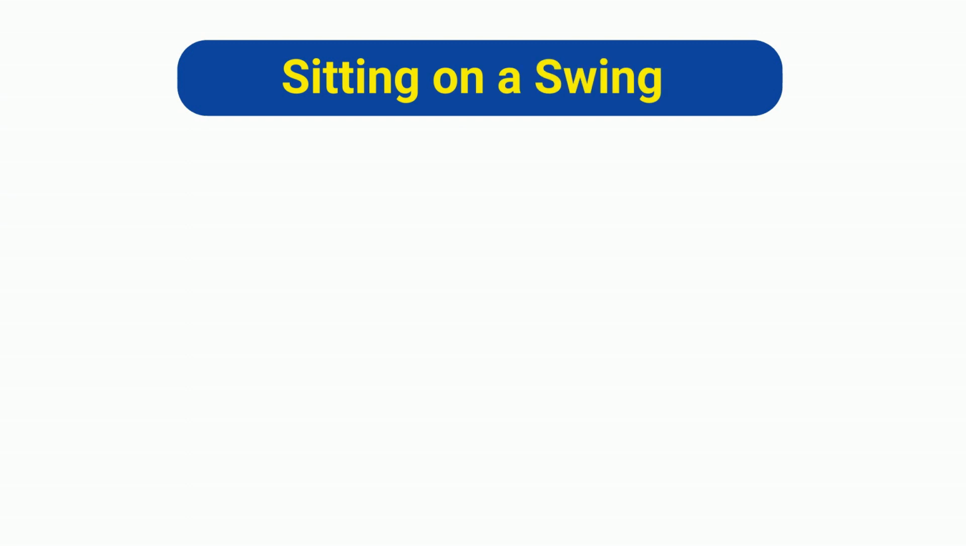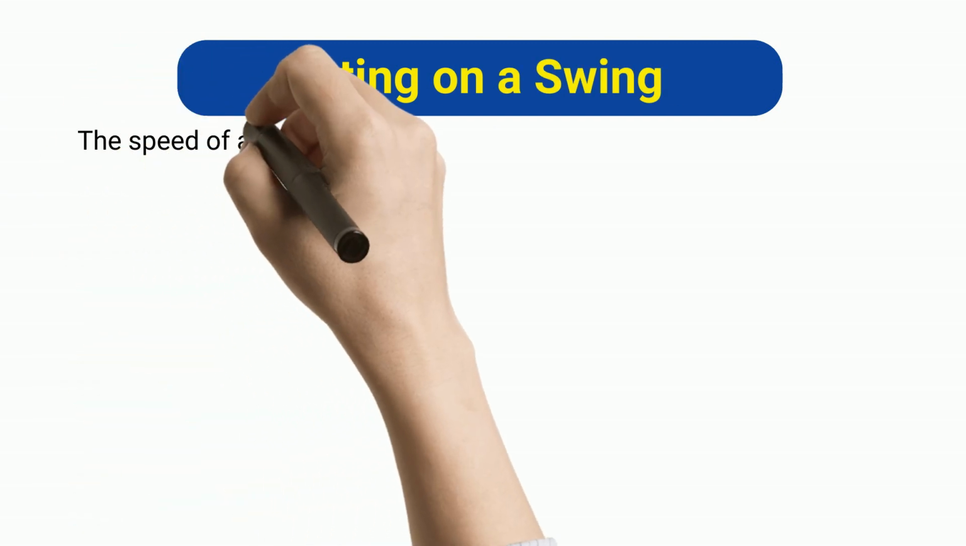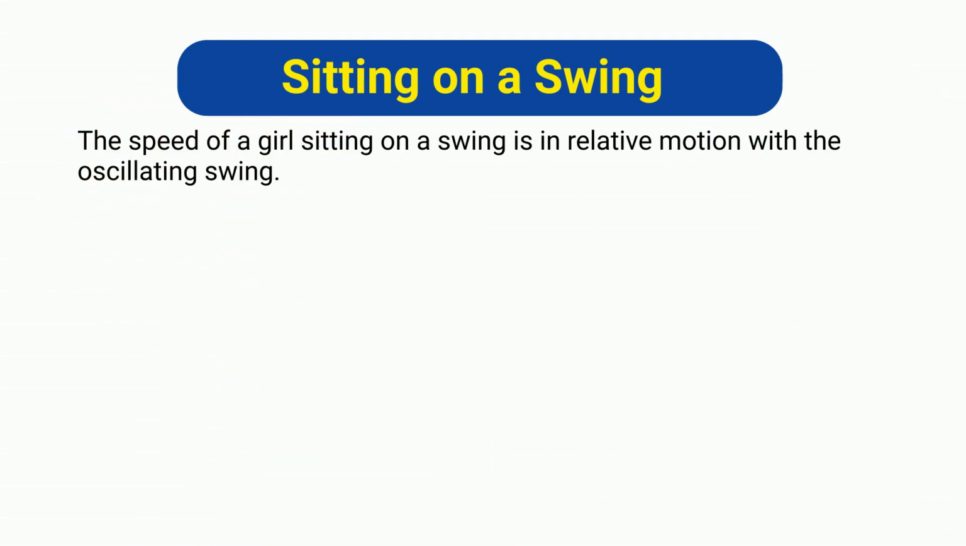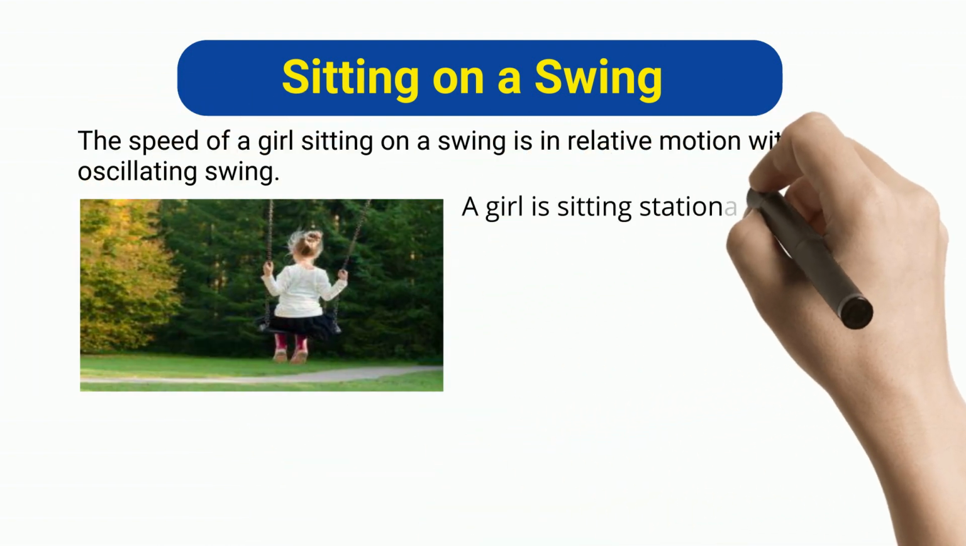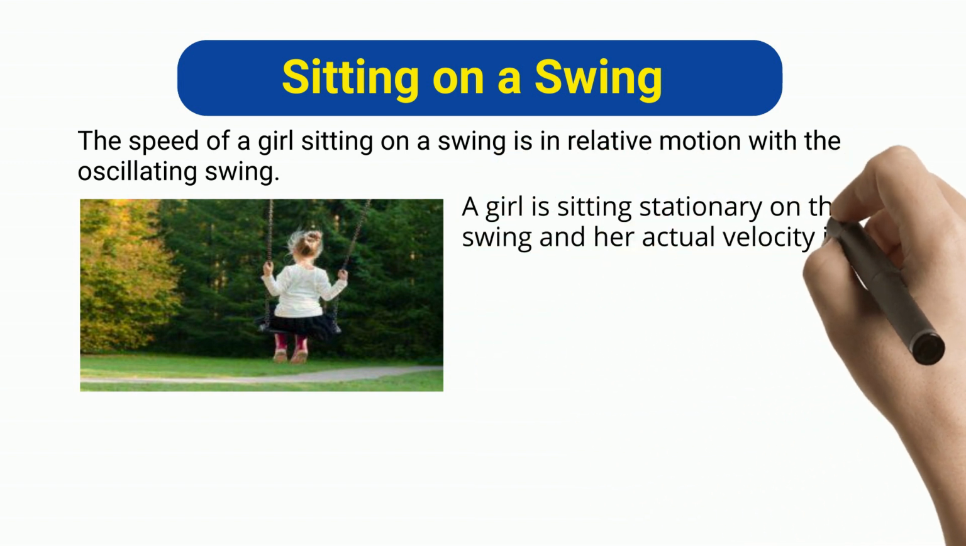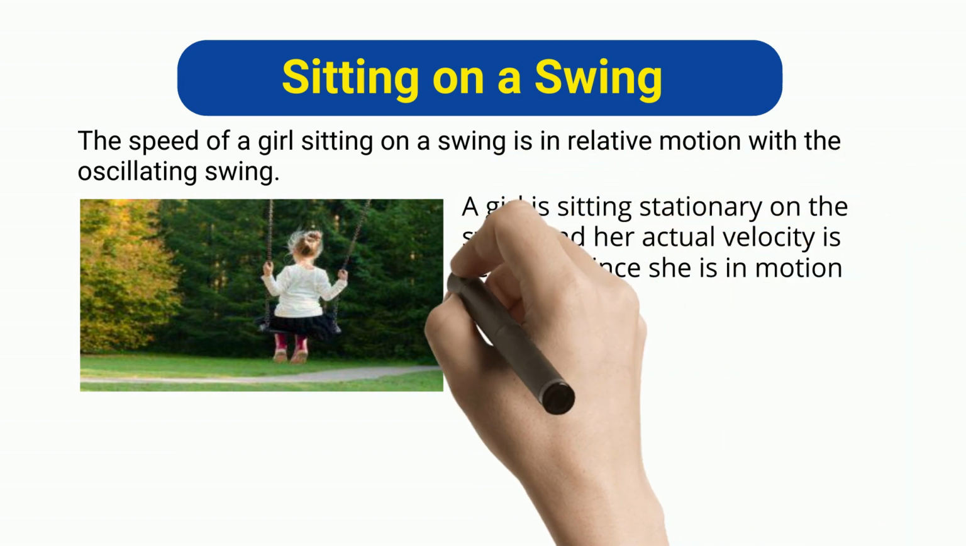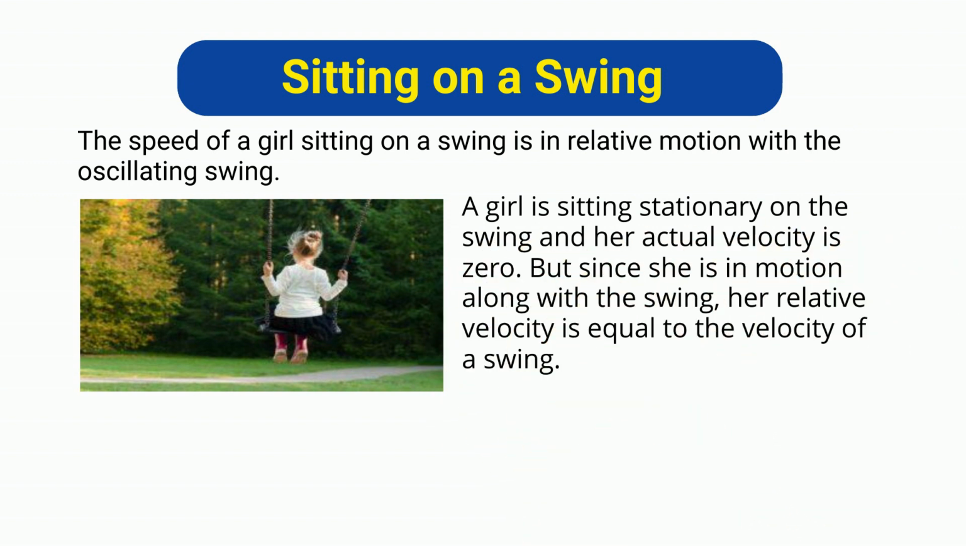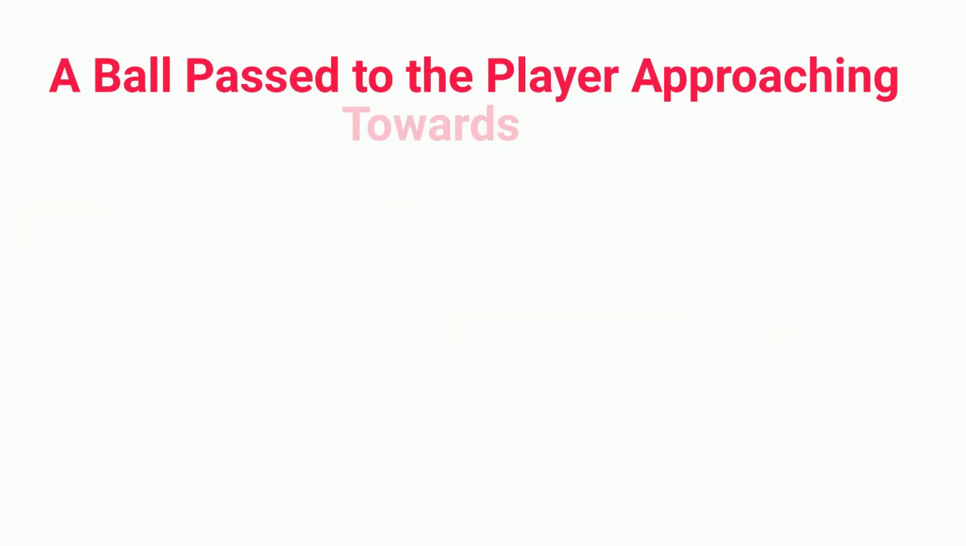Sitting on a swing. The speed of a girl sitting on a swing is in relative motion with the oscillating swing. A girl is sitting stationary on the swing and her actual velocity is 0. But since she is in motion along with the swing, her relative velocity is equal to the velocity of the swing.